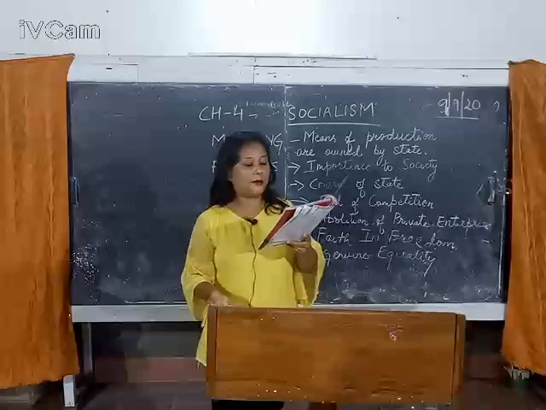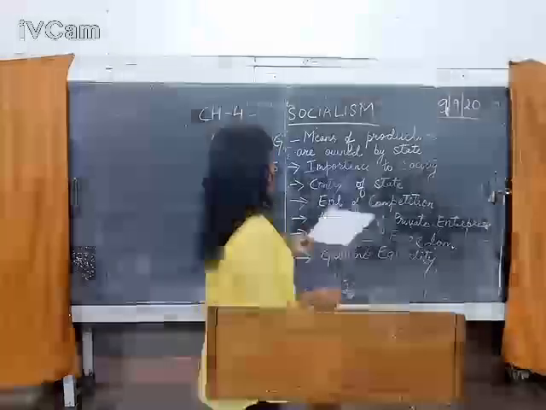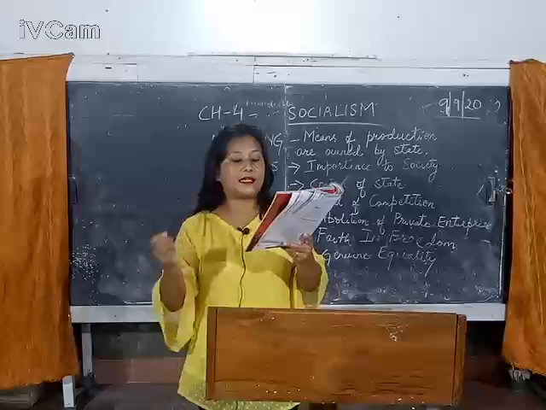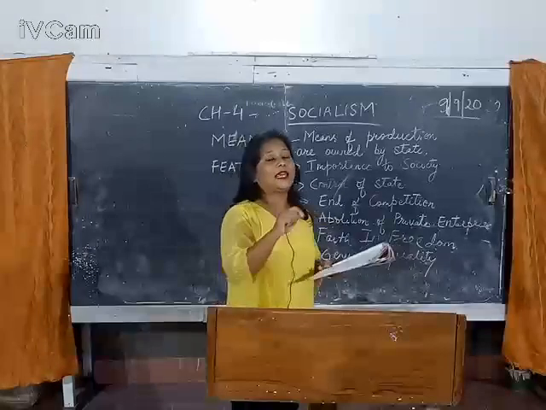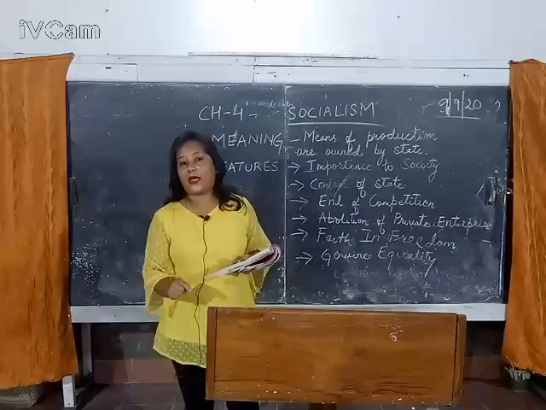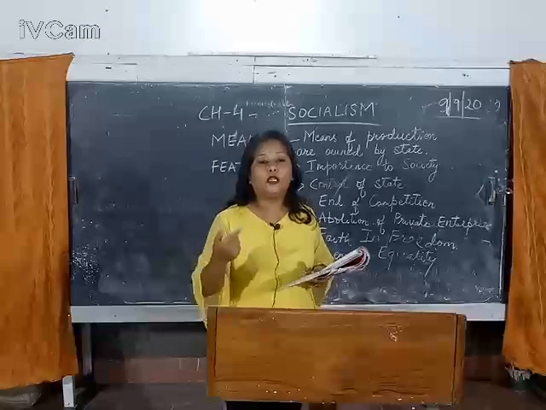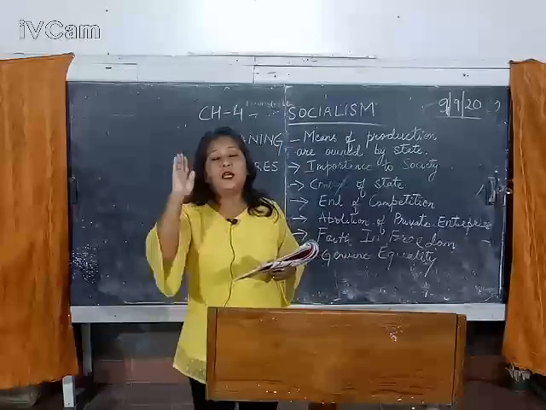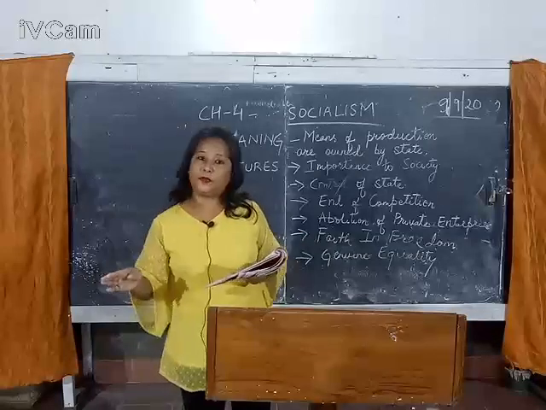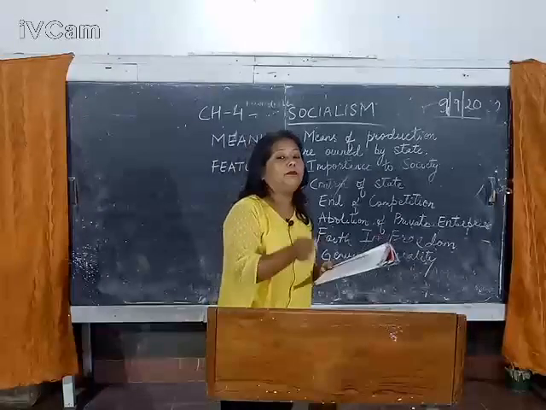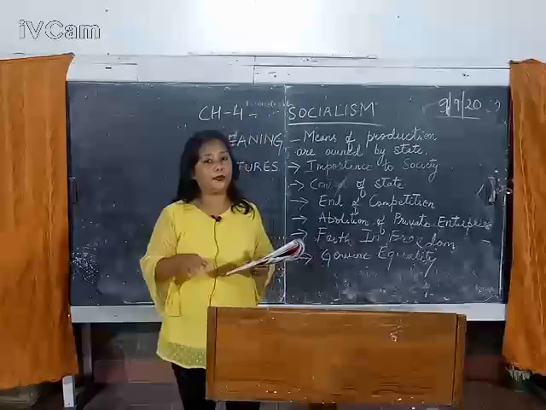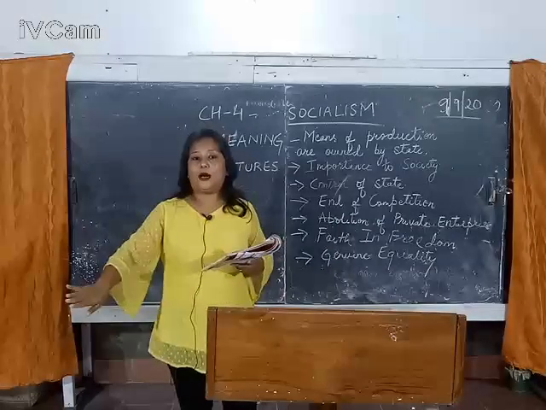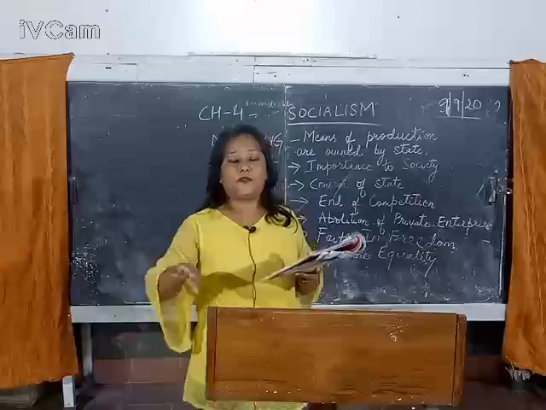Now we come to the second feature, which is control of the state over the means of production and distribution. As I said just now, the capitalist class mainly is trying to control all the means of production and all the natural resources. Why? Because they are just thinking about profit making. They never think about the welfare and the benefit of the people. Their main aim is to gain more and more profit.